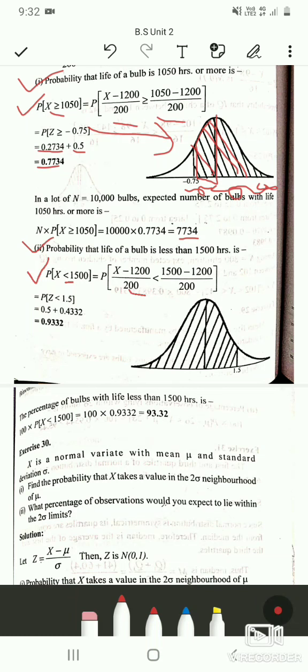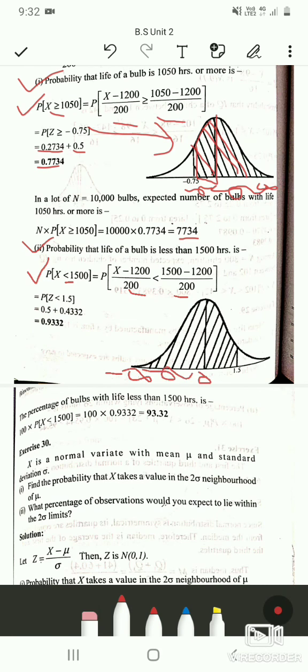For x, subtract the mean and divide by the standard deviation: (1,500 minus 1,200) by 200. So we will get the probability of z less than 1.5. Less than 1.5 means the area from minus infinity to 1.5, so we have to find this whole area.